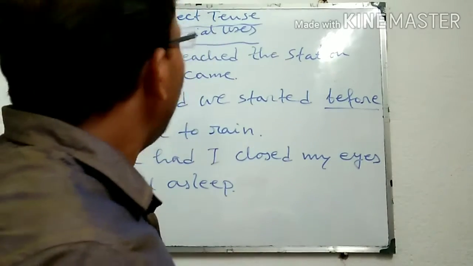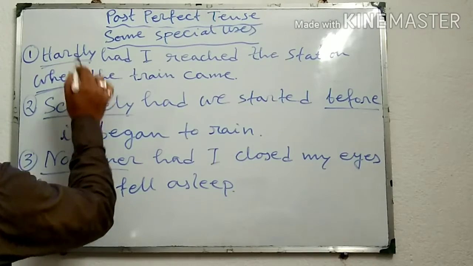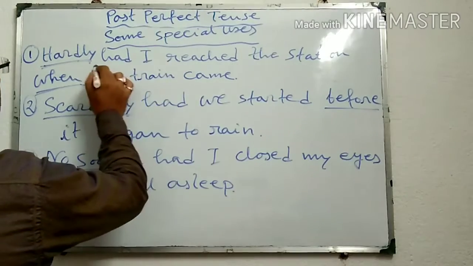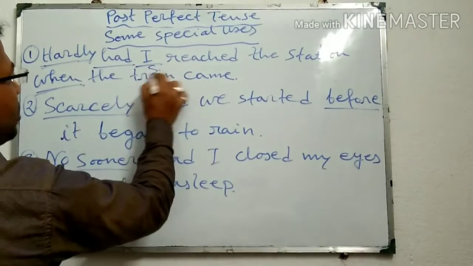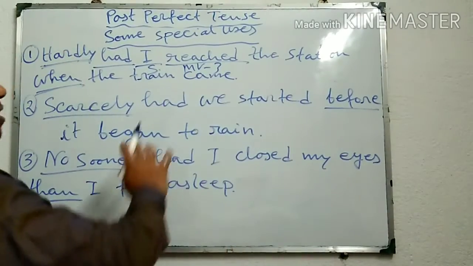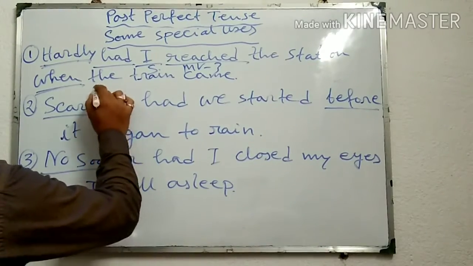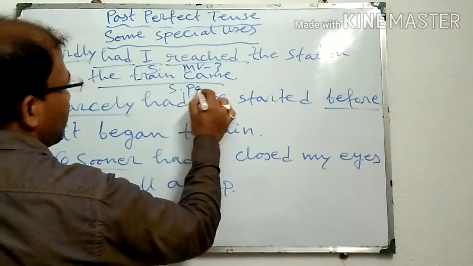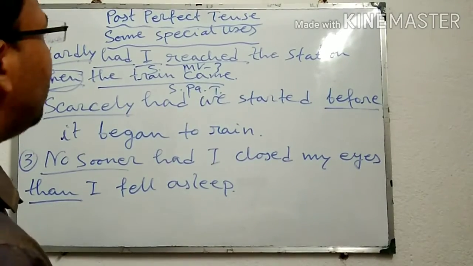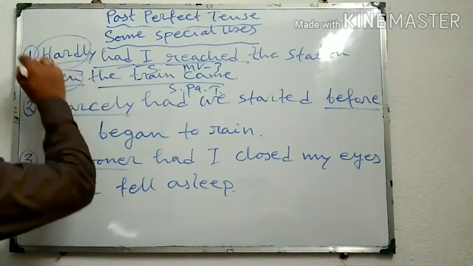And here you also note that when I am using hardly when, then the sentence structure is like this: hardly, thereafter past perfect tense had, thereafter subject, thereafter past participle form or MV3, thereafter object or others, and thereafter the simple past tense. Before the simple past tense, when is used, and before the past perfect tense, hardly is used.